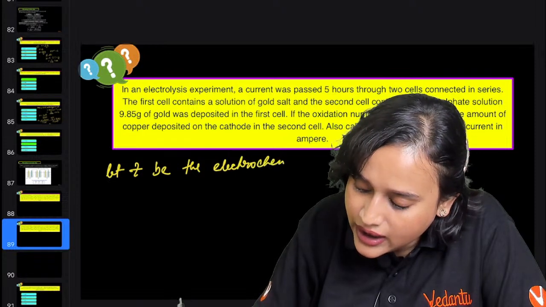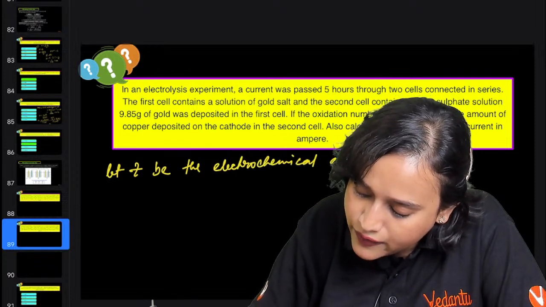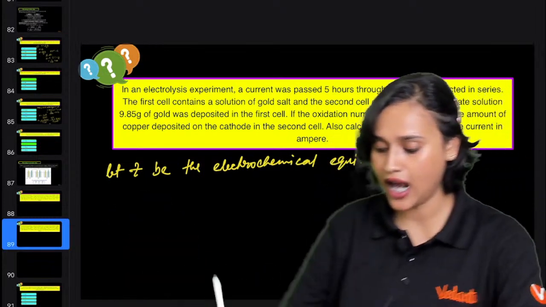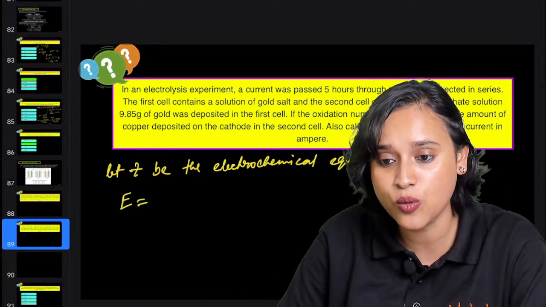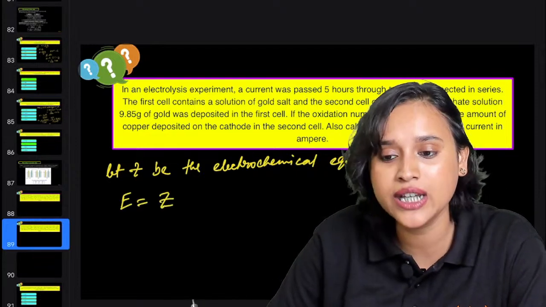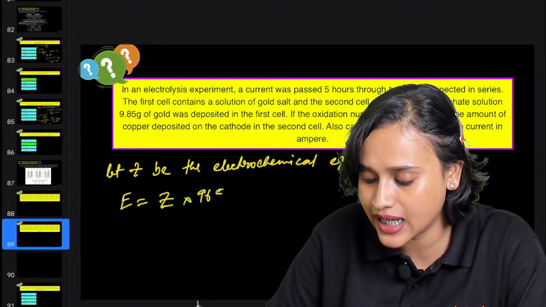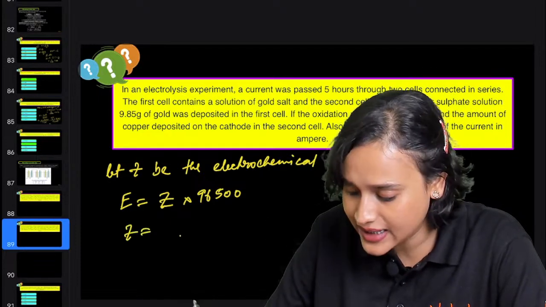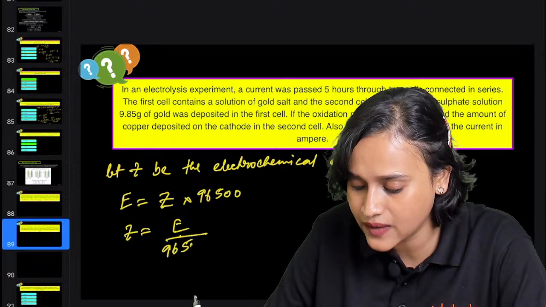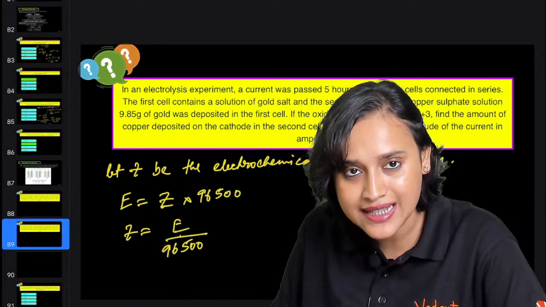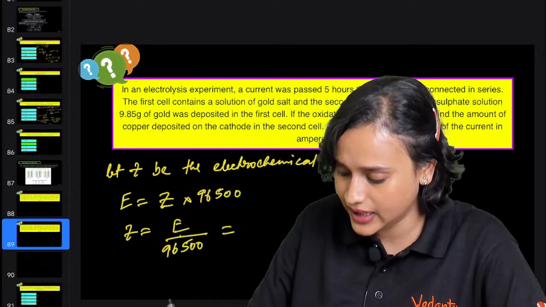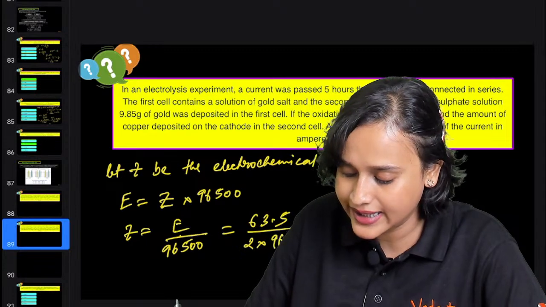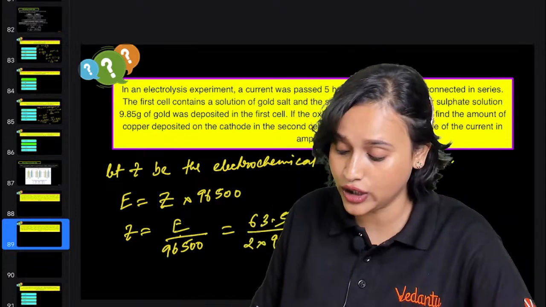Let Z be the electrochemical equivalent of copper, everybody. If that happens, then how can I write it? I can write it as E is equal to Z multiplied with Faraday's constant, that means 96500. Or what I can do is Z is equal to E divided by 96500. That also I can do. Which is equal to, what is E, guys? E will be 63.5 divided by 2 multiplied with 96500. I can absolutely do this.